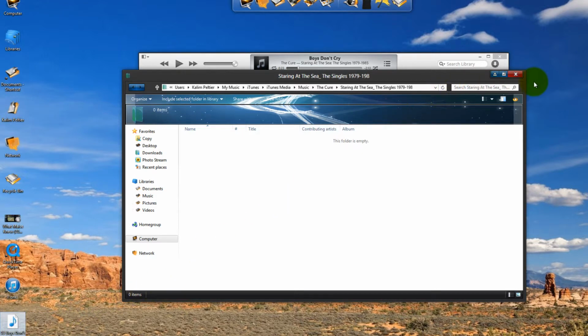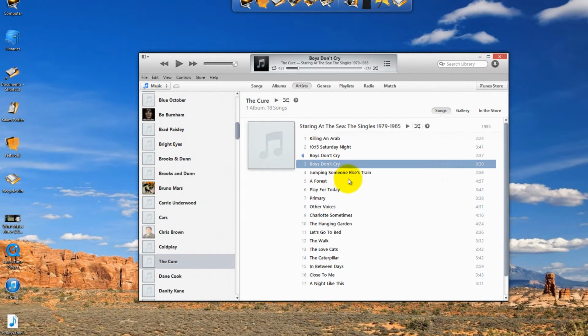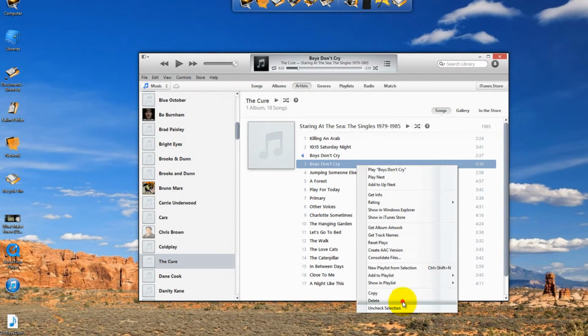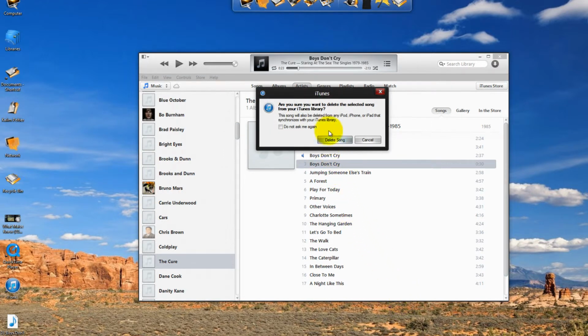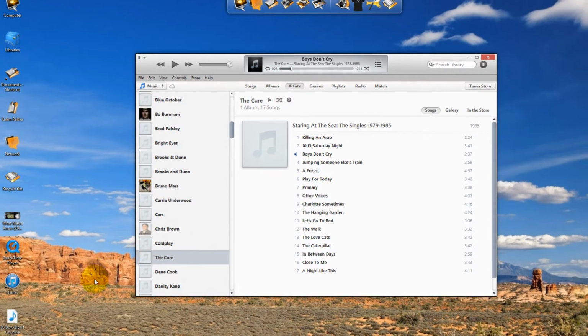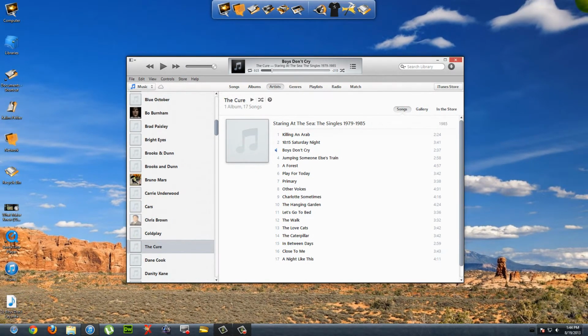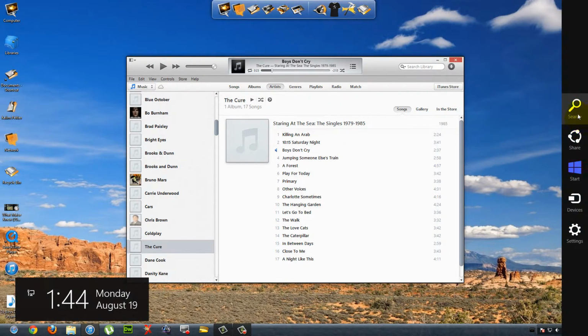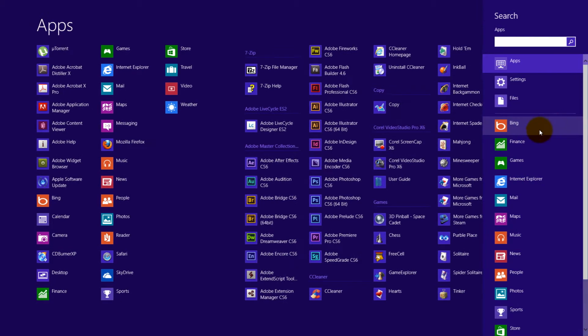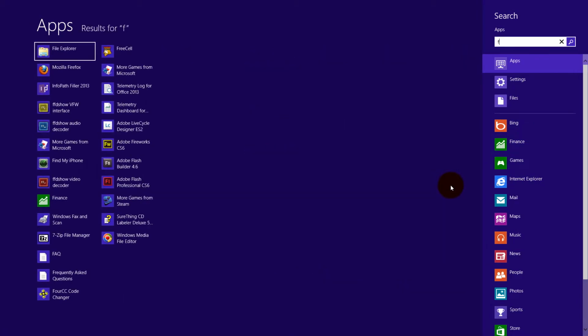I'm going to exit out of this folder now. This 30-second one right here, you need to right click on it and press delete. You have to get it out of the iTunes folder for this to work. And now you need to, if you don't have folder options where you can see extensions turned on, you need to go do it, which I'm going to show you how to do right now.